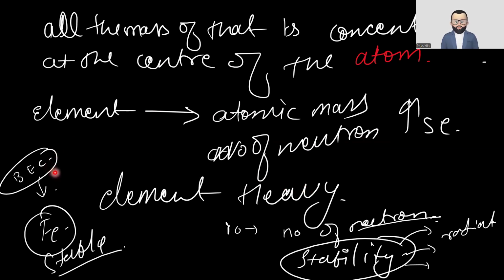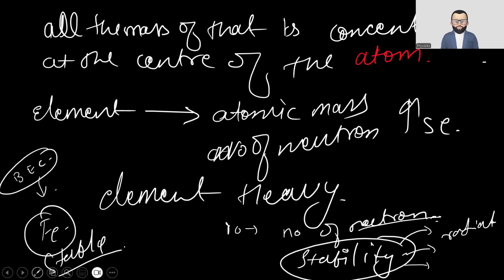In the BEC, the binding energy curve diagram, iron is most stable. After that, instability starts to come. After 90, the number of neutrons is increasing, so it becomes unstable. And in this universe, everything needs to be stabilized. So to get stabilized, they start to radiate. They radiate radioactive particles like alpha, beta, and gamma. From there, we got to know about radioactivity. I hope it's clear to everyone.